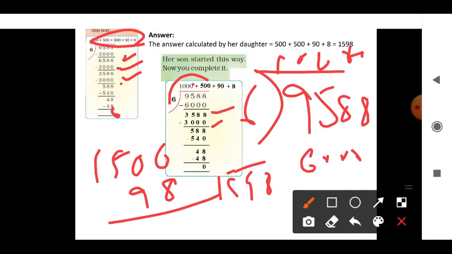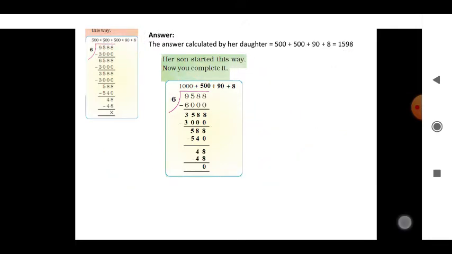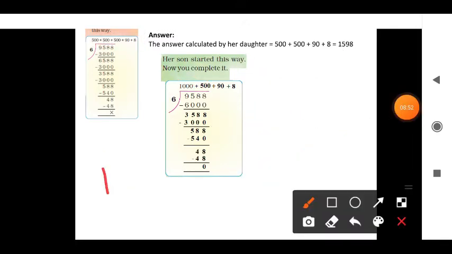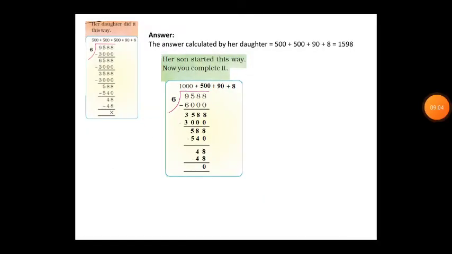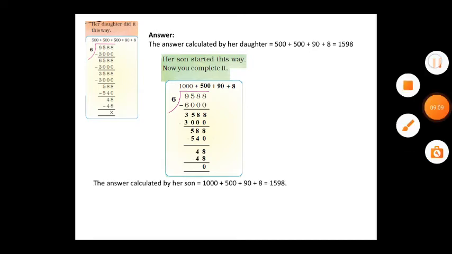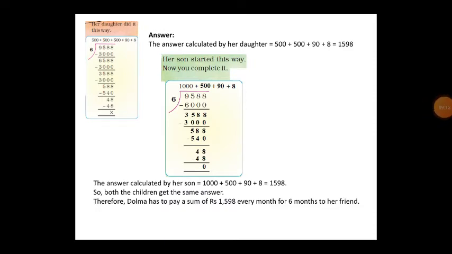So what he did, 6 times 90 is 540. Again subtract. After that he adds all: 1000 plus 500 is 1500, 90 plus 8 is 98. So again the same answer, 1598 only. So many ways there are to divide. Both of them divide in a different way, but the quotient is the same, 1598 only. So both the children get the same answer.